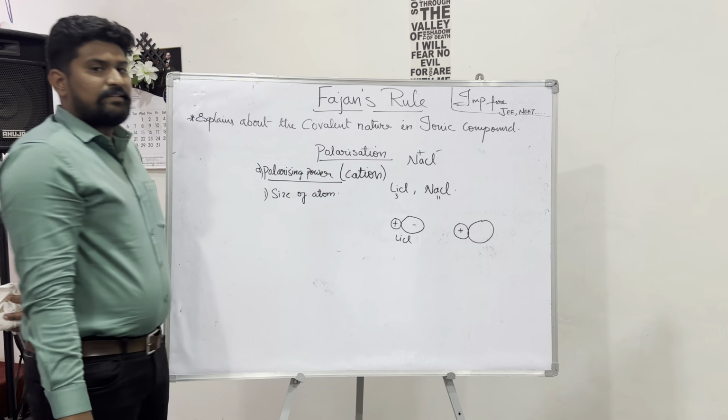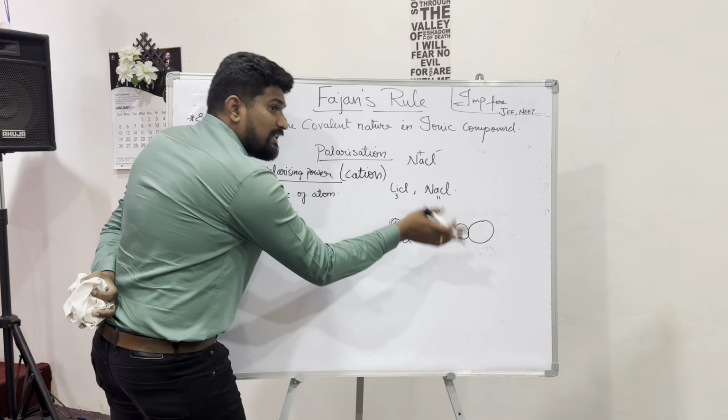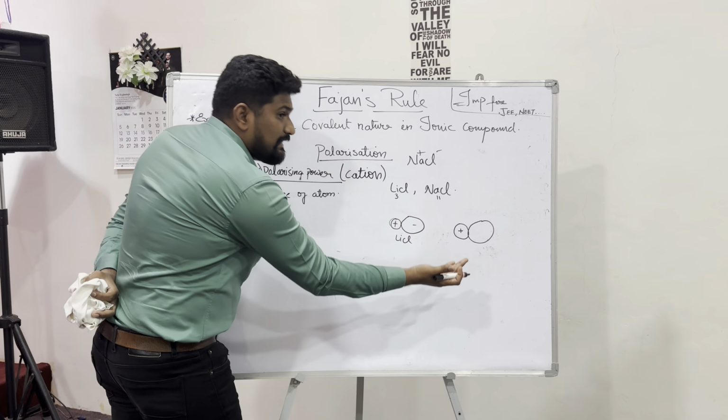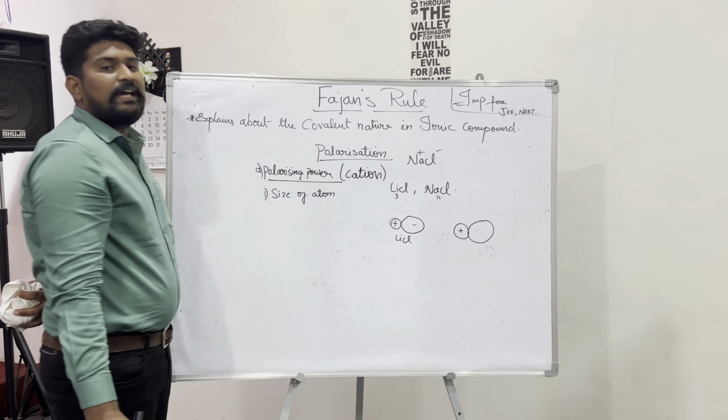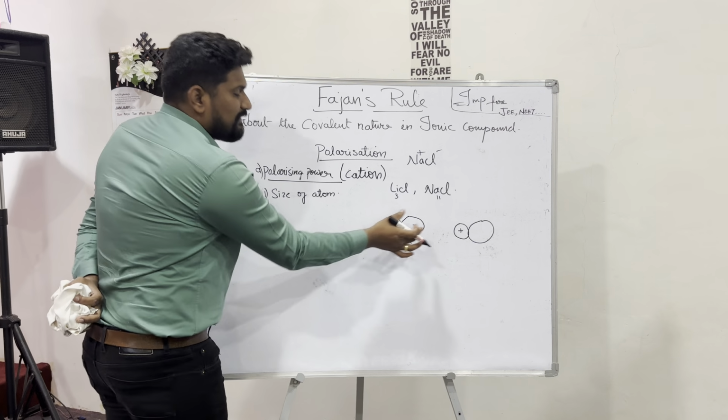When the distance between the cation and anion is very small, the polarizing power of the cation is more, because they are very close to each other. In NaCl the atom is somewhat bigger compared with lithium. So polarizing power is there, but compared with lithium it is very less in NaCl, because of the size of the atom.